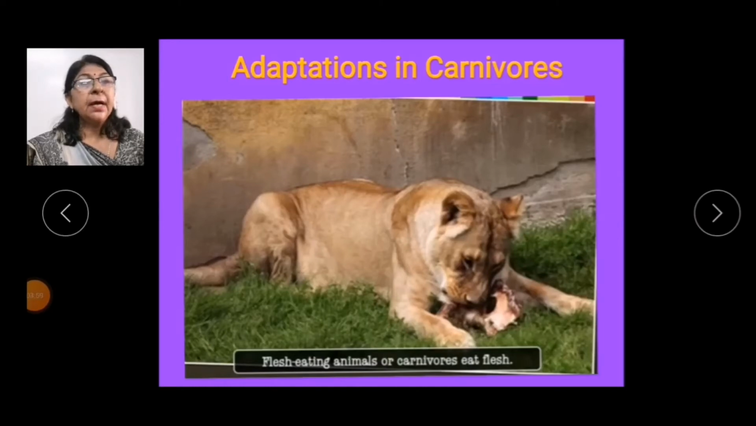Now we come to the next group of animals, that is carnivores. Animals that live on the meat and flesh of other animals are called carnivores. Lions, tigers, leopard, fox, etc. are animals that fall in this group.